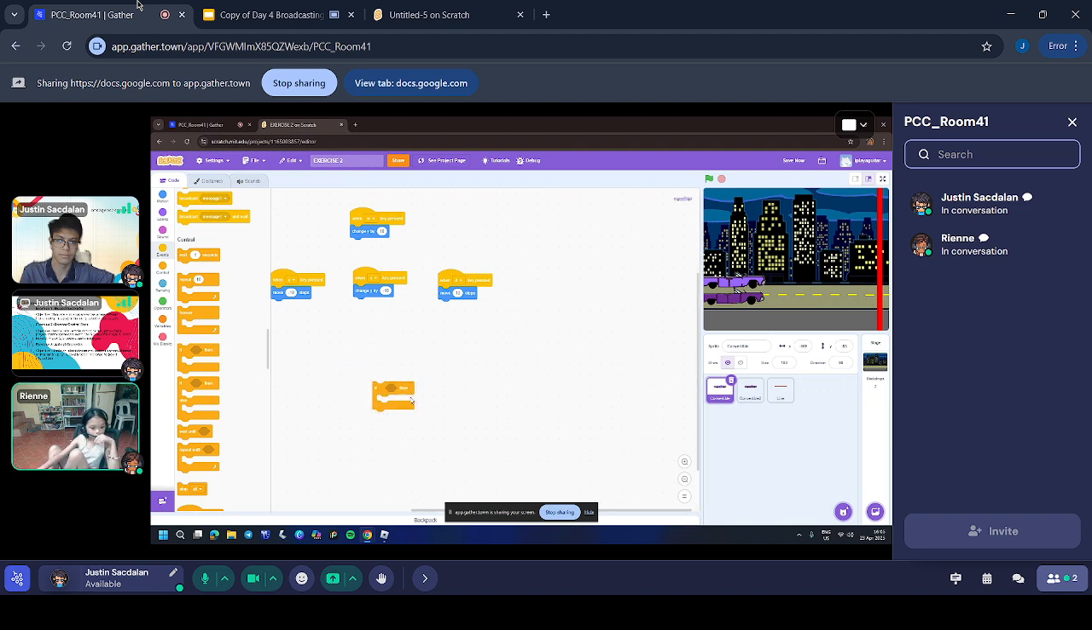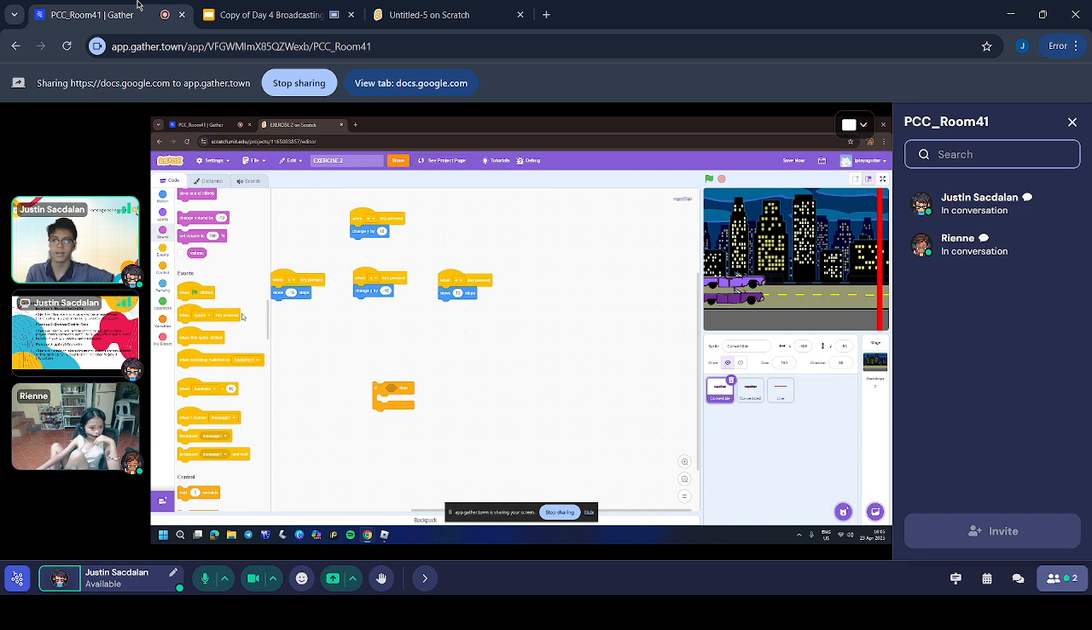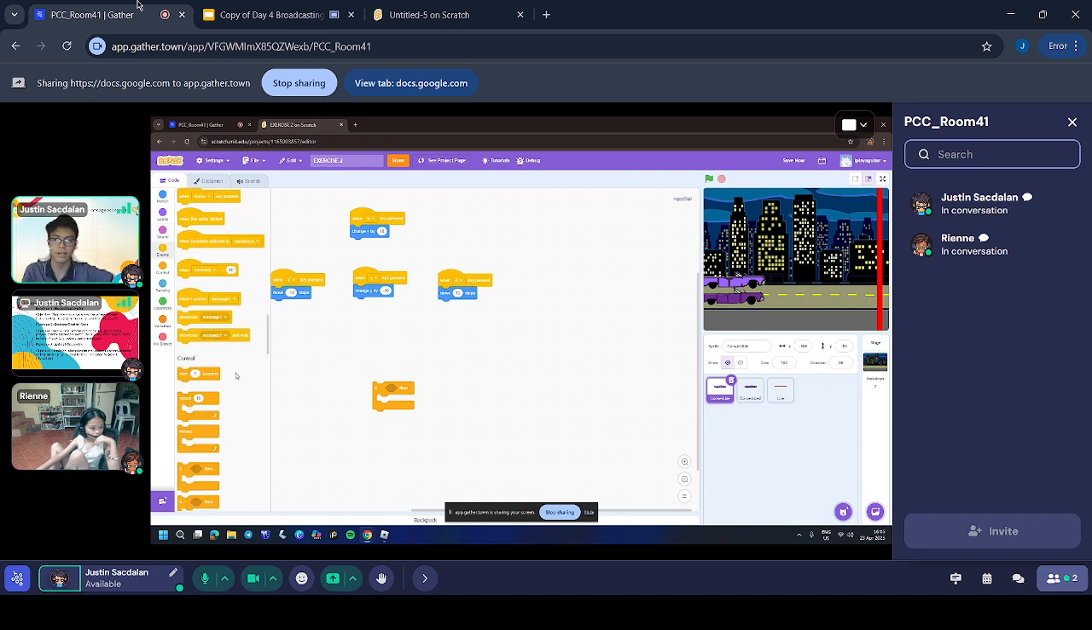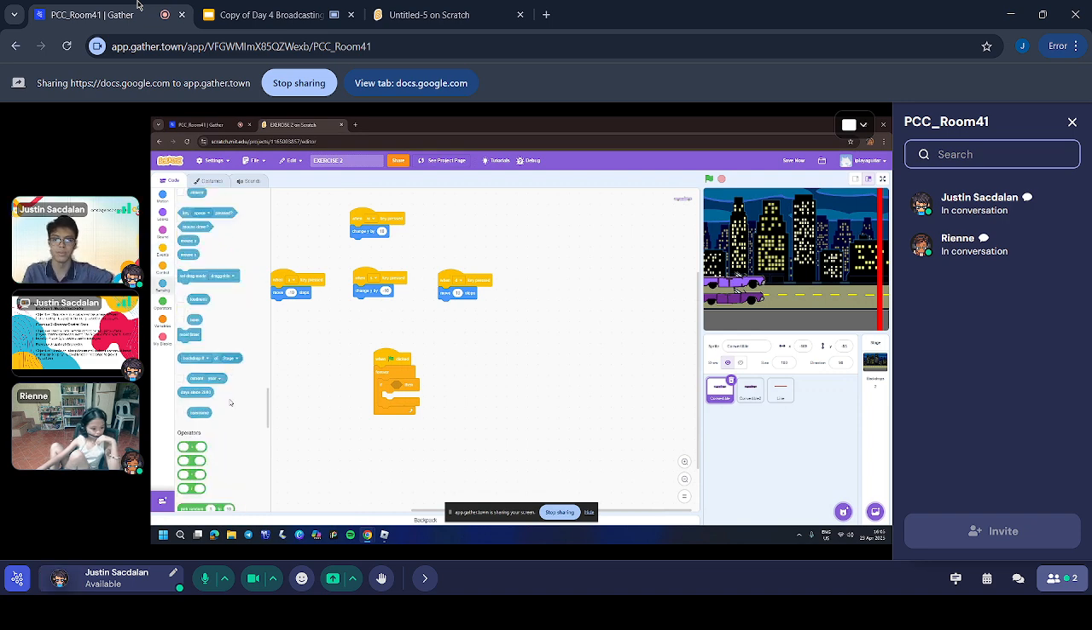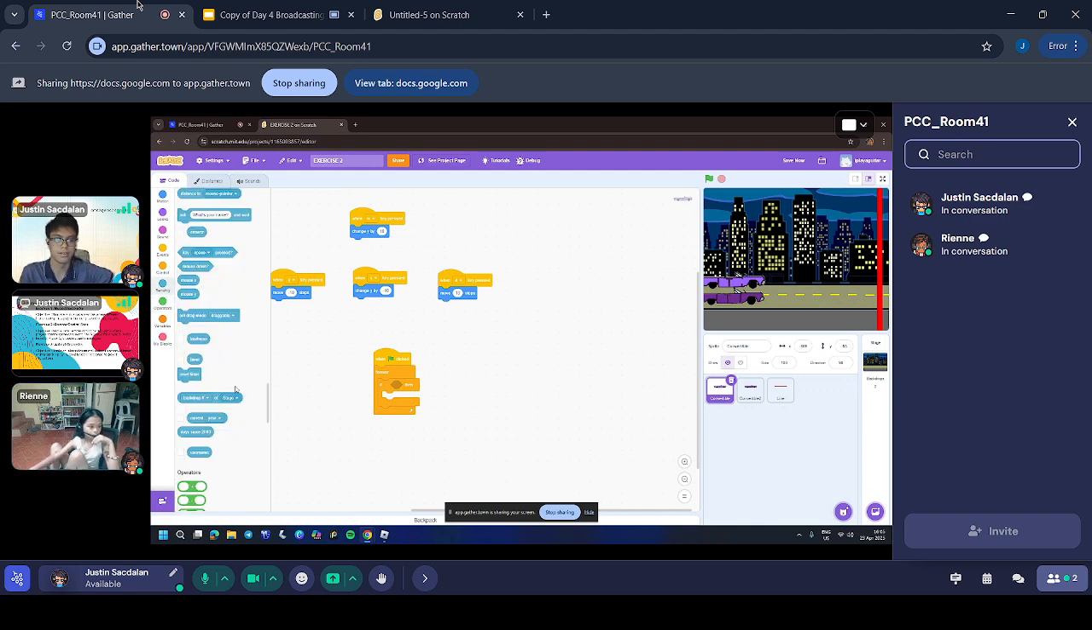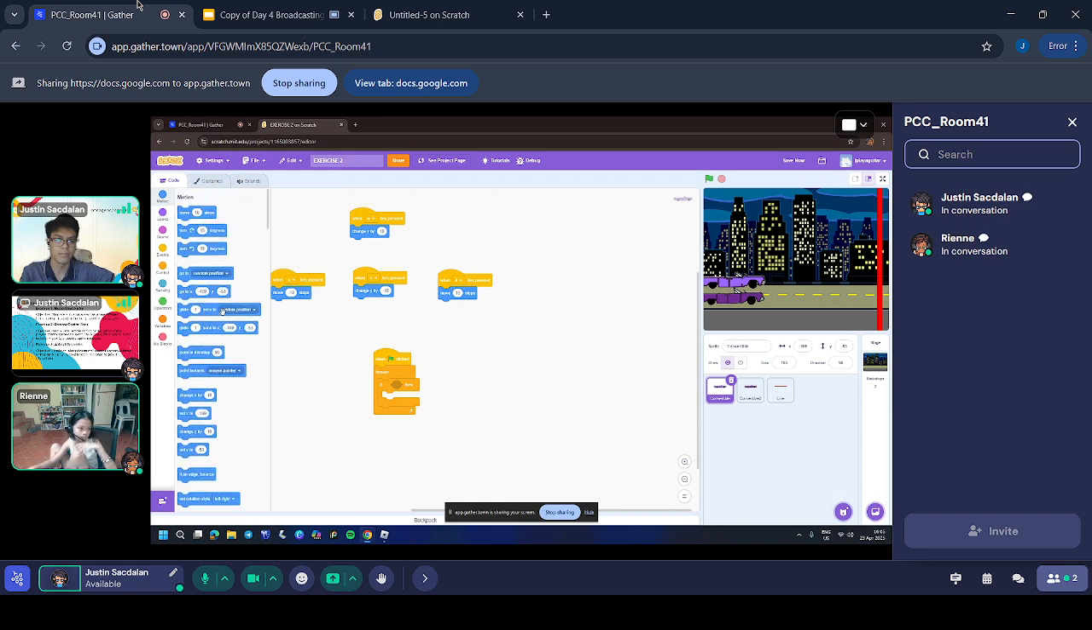Where do I connect this if block if I wanna use it? So you put that inside a forever block. So when the green flag is pressed, just like the previous activity, right? When the green flag is pressed, you want them to go to the starting line, right? Yeah.